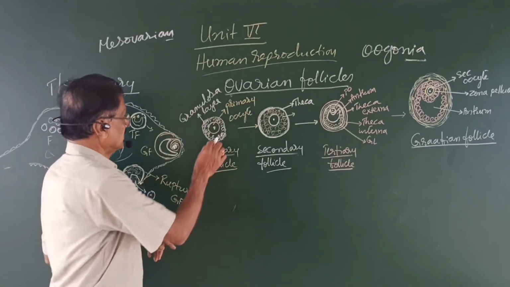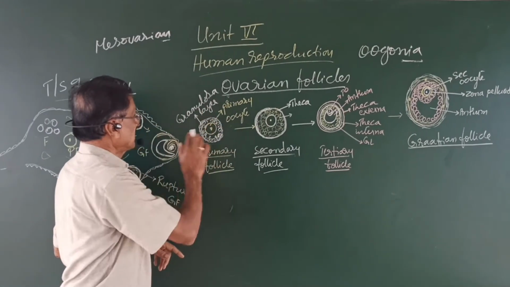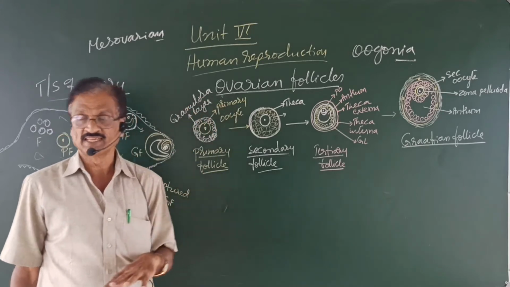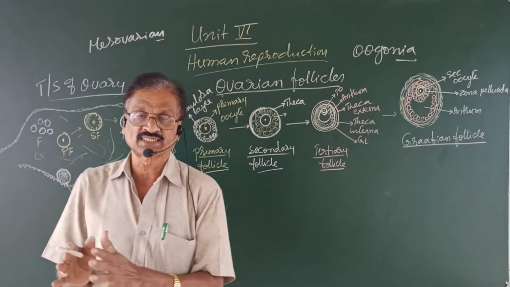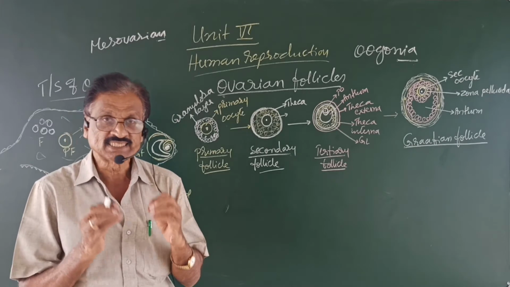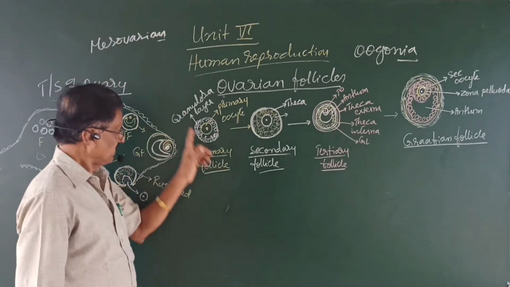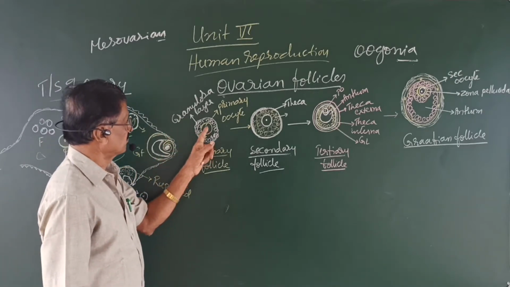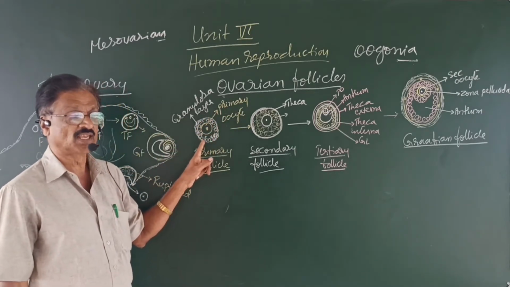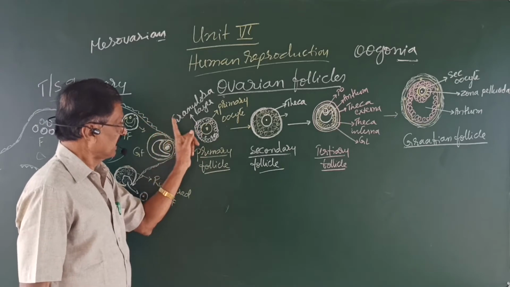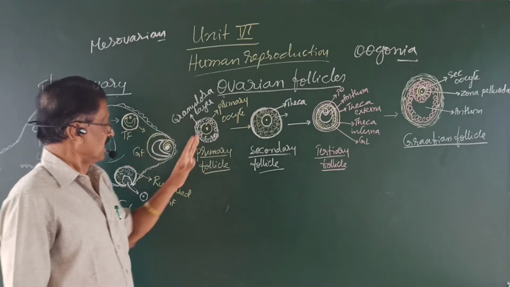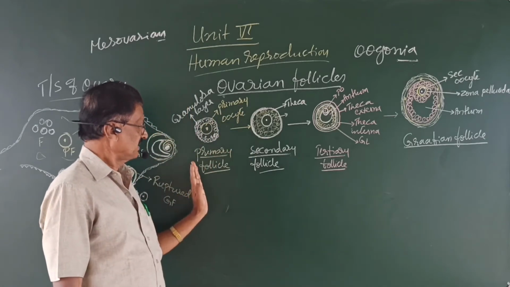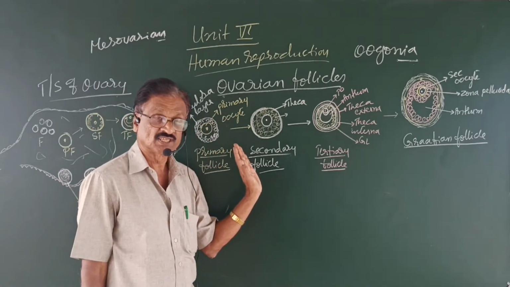This follicle has a layer of cells called the granulosa layer, composed of many cells. So the primary follicle contains a primary oocyte surrounded by a layer of granulosa cells. Up to birth, it remains in the primary follicle stage.